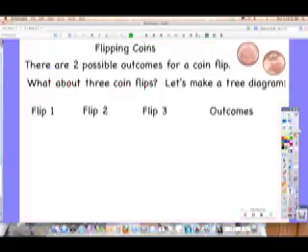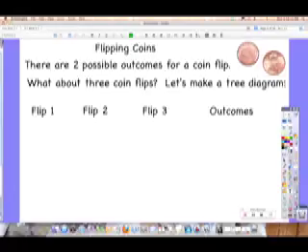If you flip one coin, what are the options? Okay, you flip a second coin, what are the options? You flip a third coin, what are the options? Okay, every single time you can get heads or tails, right? So there's two possible outcomes for every single one. Nod your heads, dear. Two possible outcomes.